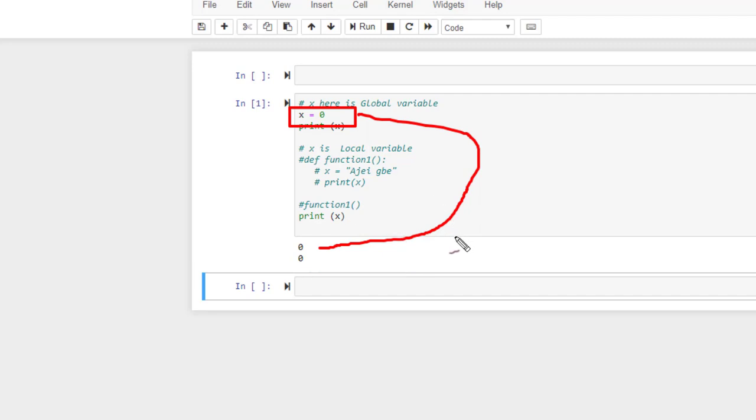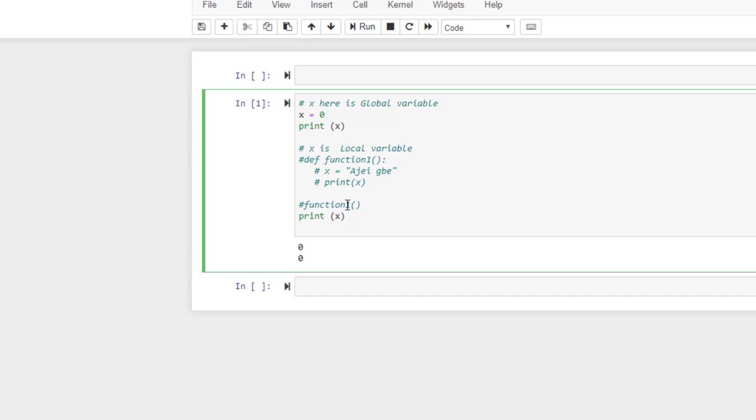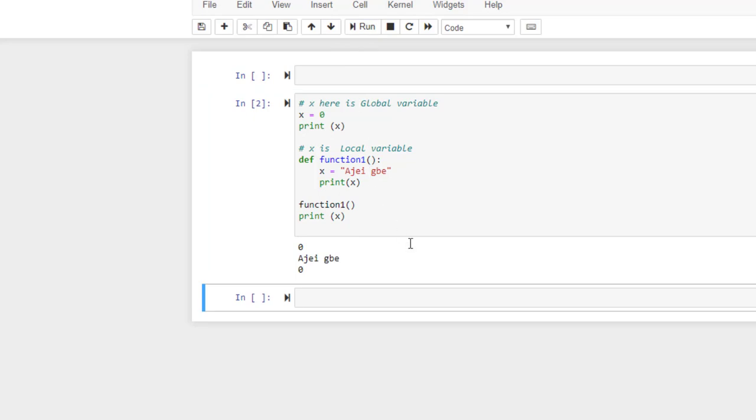By the time I choose to create the local variables, I define a function 1 with x such that my x is equal to Ajegbe, and I print x. If I run this one, what happens?